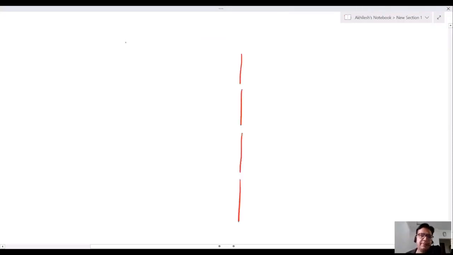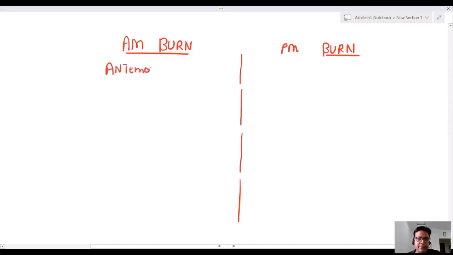How to differentiate antemortem burn from postmortem burn? So here I am writing down antemortem, here postmortem.